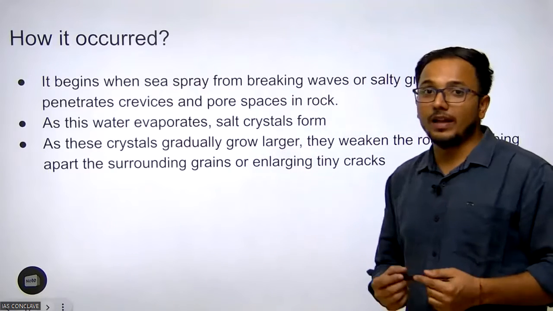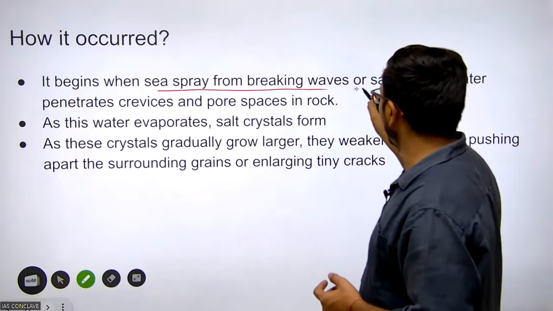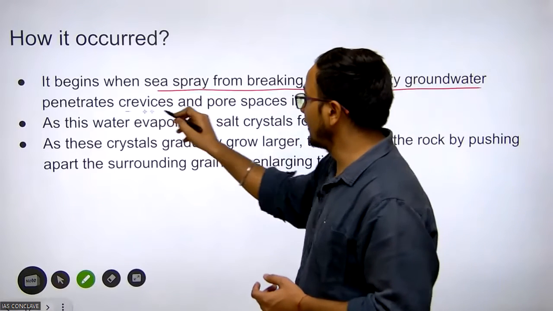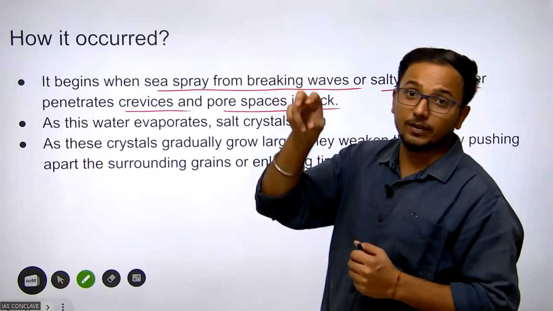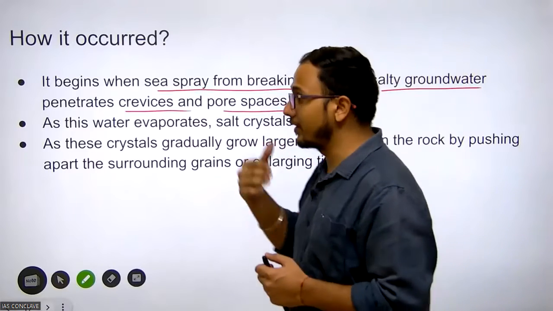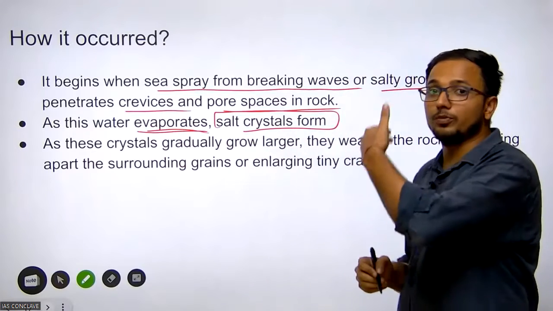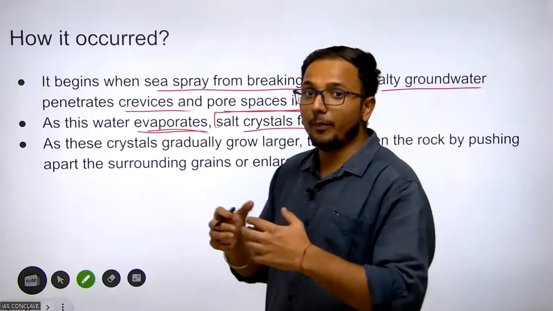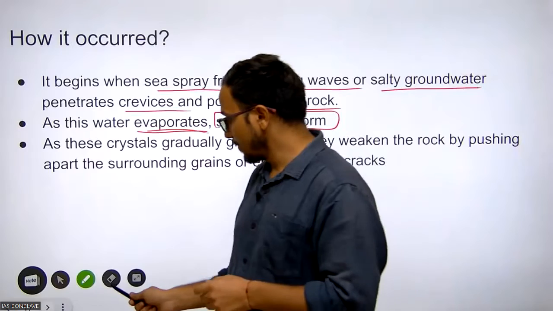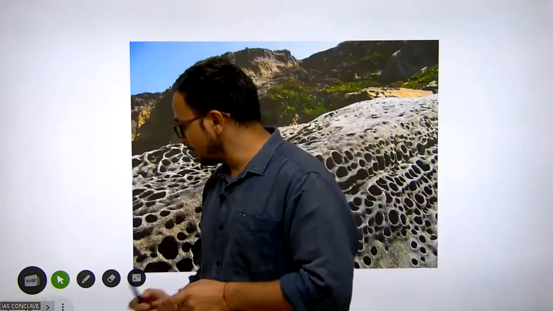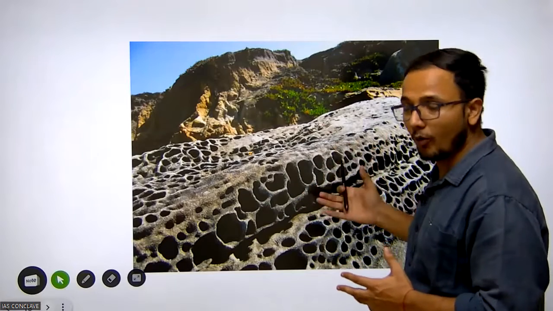So how does it occur? It begins when sea spray from breaking waves or salty groundwater penetrates the crevices or pore spaces in the rock. When this water evaporates, salt crystals form. Because of the growth of the salt crystals, the rock expands, and because of this expansion, mechanical weathering takes place. Mechanical weathering is simply physical disintegration, and this is how salt crystal growth creates a ground for mechanical weathering.